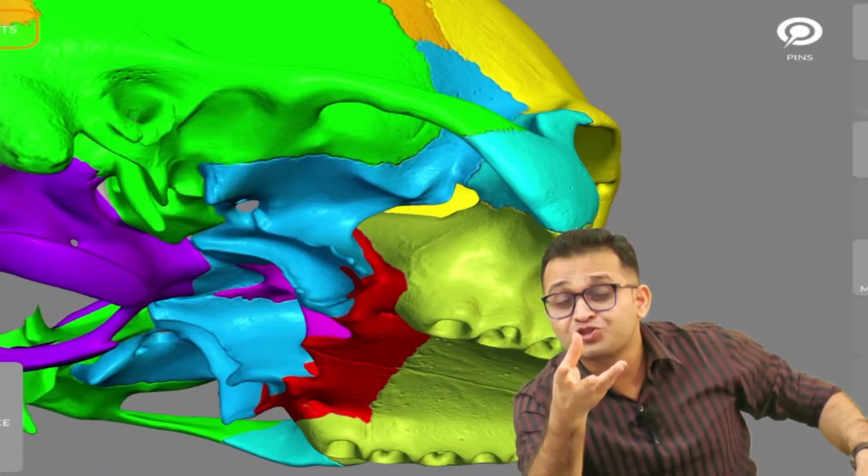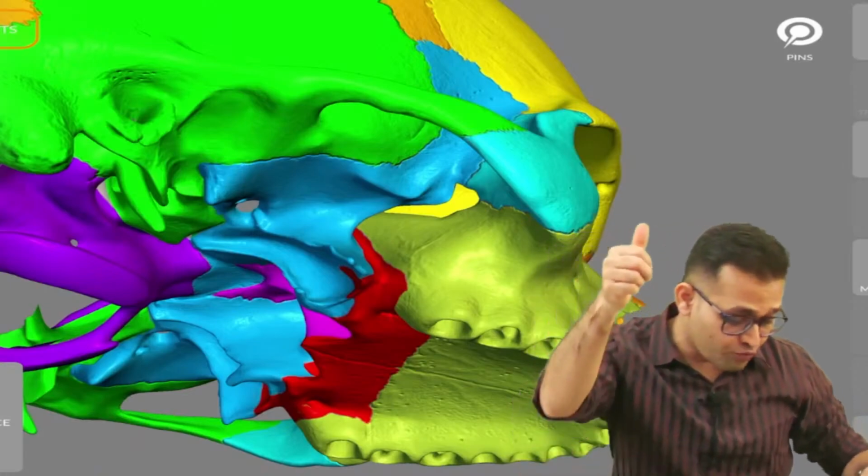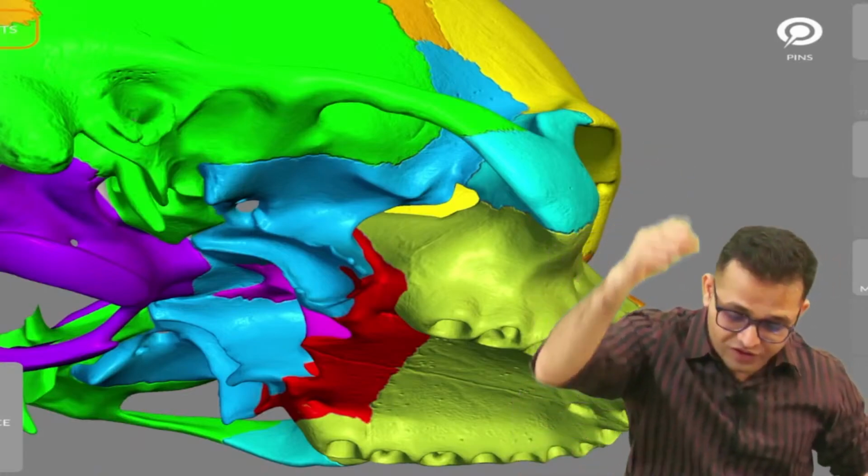One very important question for your INICET exam, the pterygopalatine ganglion. Hope you all are getting the point. Yes, Dr. Prabhat, hope you are understanding now.